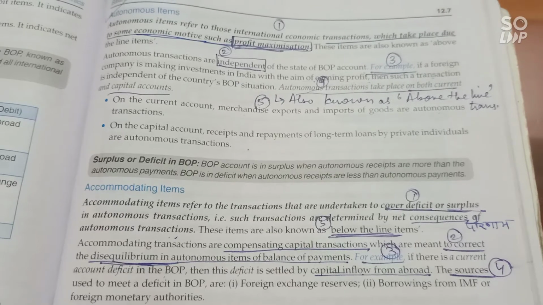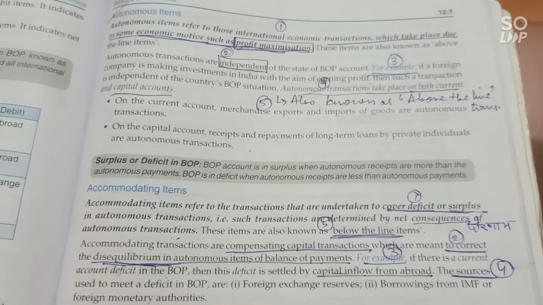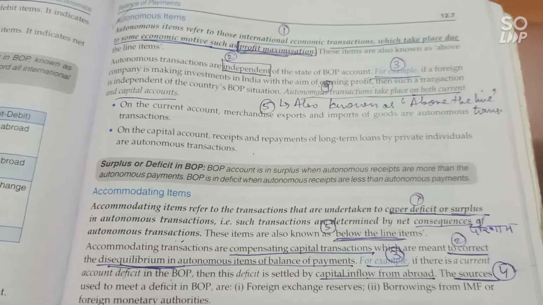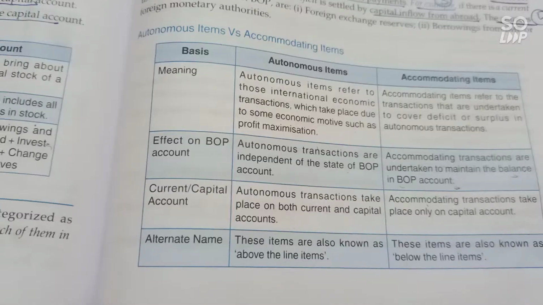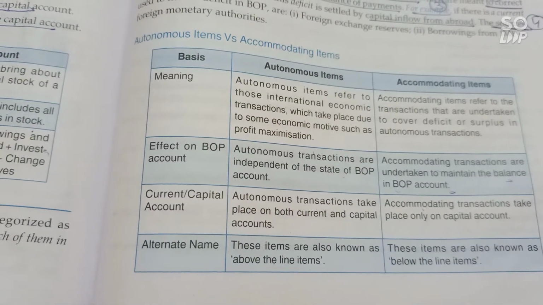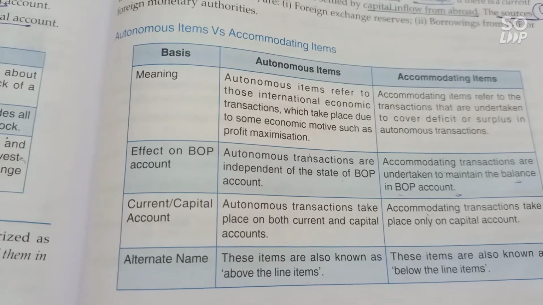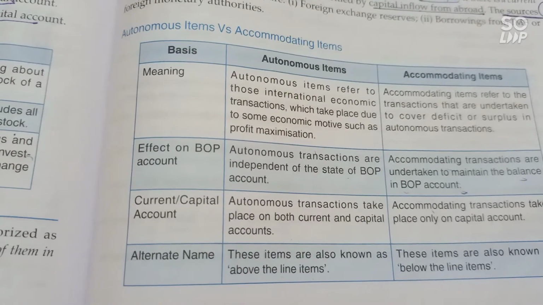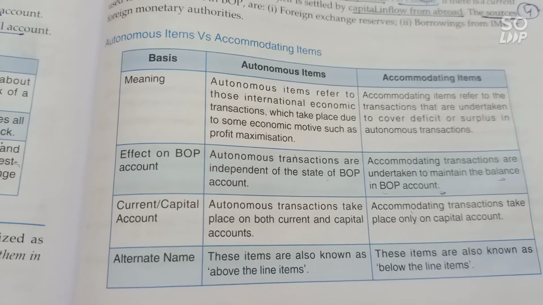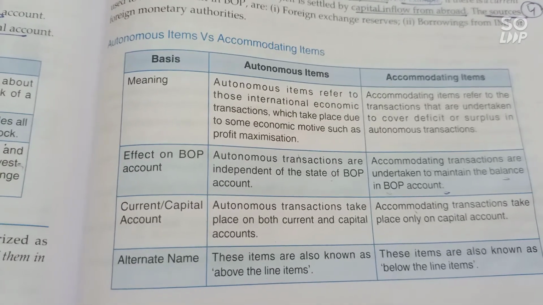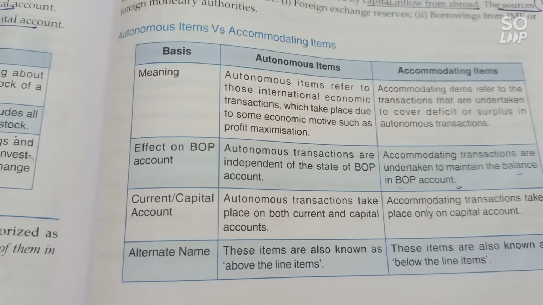So next we have a very important question, that is the difference between autonomous and accommodating items. You can write all these points in the difference. We get this 3-mark question in the boards. First of all, you will write meaning and effect on BOP account. Autonomous transactions are independent of the state of BOP account, and accommodating transactions are undertaken to maintain the balance in the BOP account. Third, current and capital account.